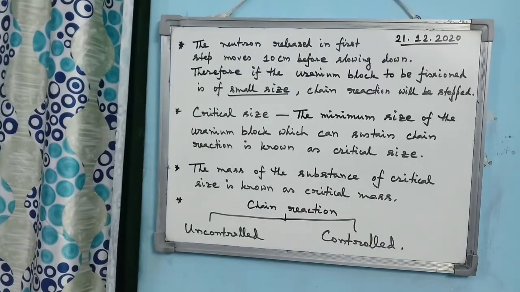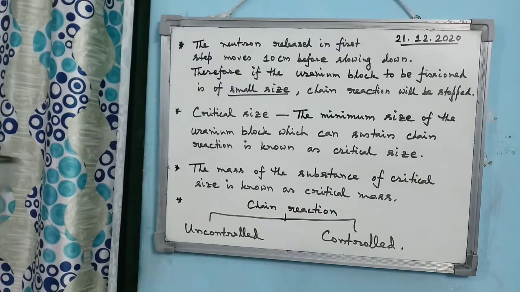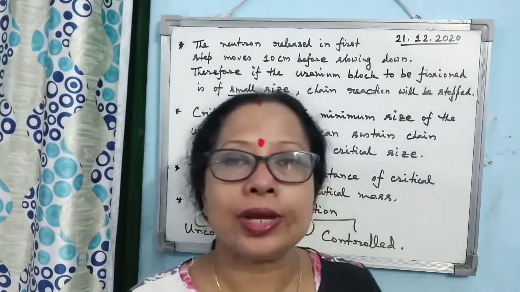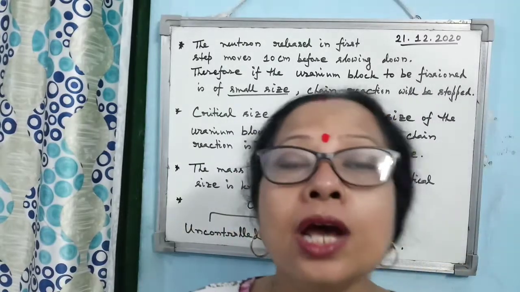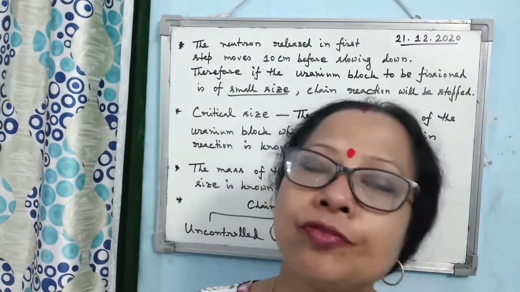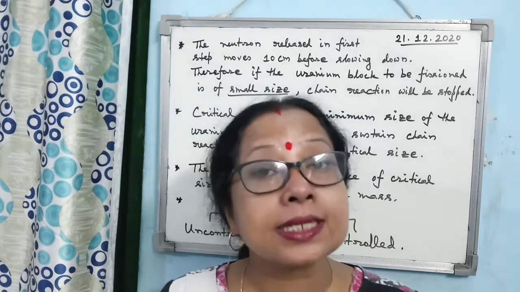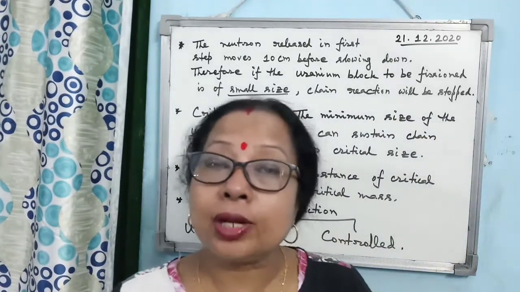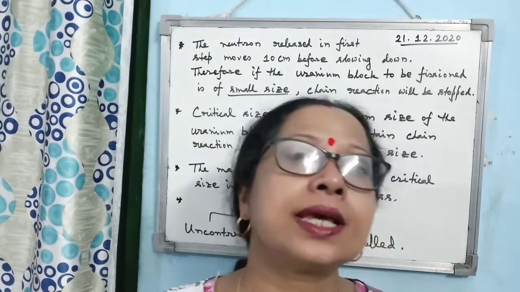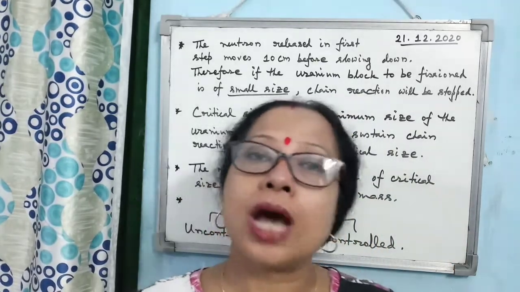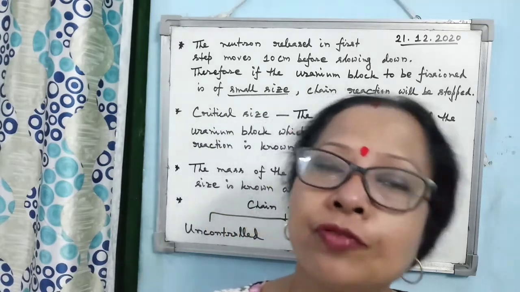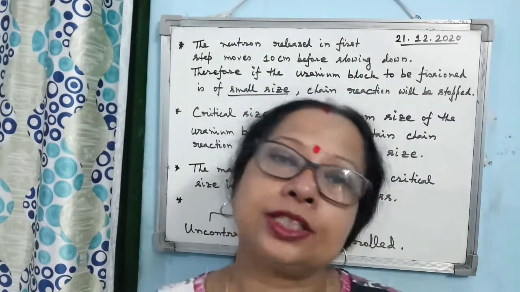Now the second difficulty in continuing the chain reaction is this: consider the fast moving neutron that is emitted in the first step of the nuclear fission reaction. As it is a fast moving neutron, due to its higher kinetic energy, it will travel at least 10 centimeter before getting slowed down and before getting ready for the next step of reaction, or to continue the chain reaction.